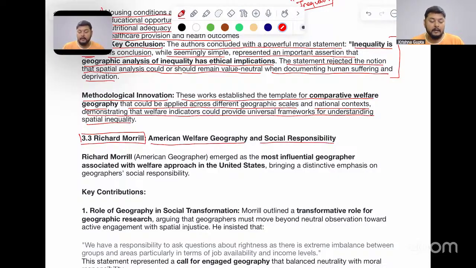Understand one thing, Richard Morrill was also associated with the radical approach. After the radical approach or radical geography, he continued his further studies as a part of the welfare approach. Let's understand this. Richard Morrill, an American geographer, emerged as the most influential geographer associated with the welfare approach in the United States, bringing a distinctive emphasis on the geographer's social responsibility.